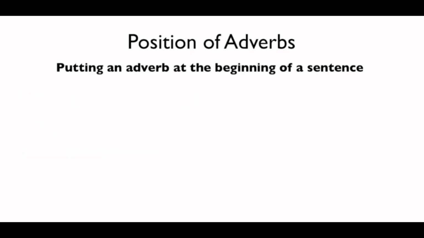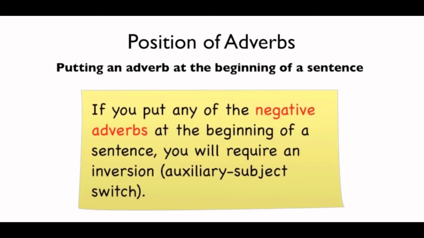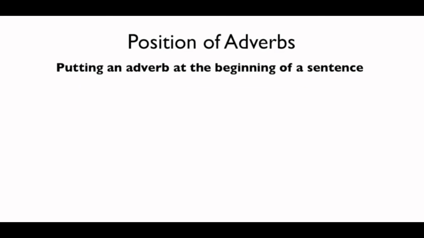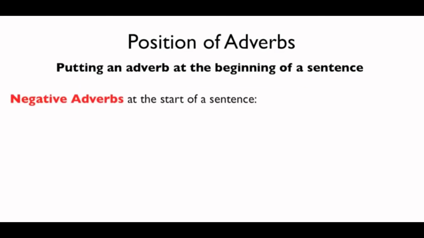Now, one word of warning: if you have a negative adverb and you put that at the beginning of a sentence, you will need an inversion. You need to switch the places of your auxiliary and the subject. As this complicates the sentence structure, it is best to avoid negative adverbs at the start of a sentence. Let's look at some examples. Remember the sentence, they will never do it again.